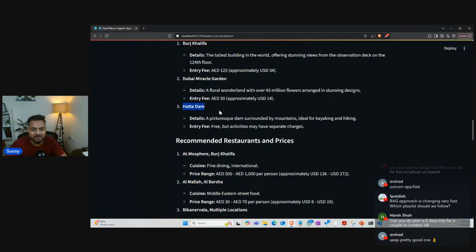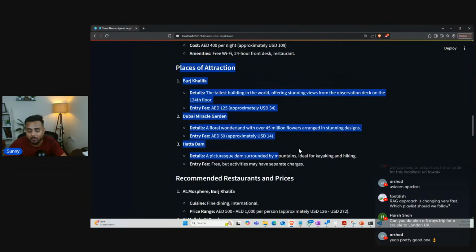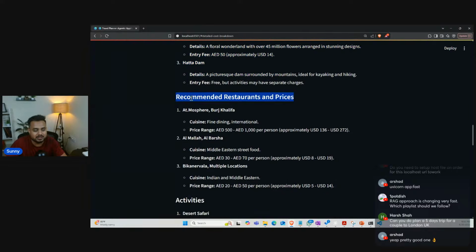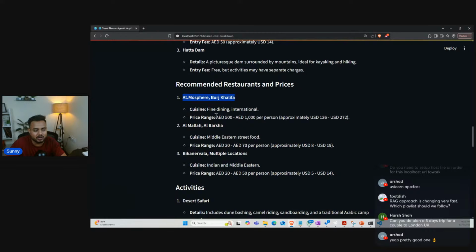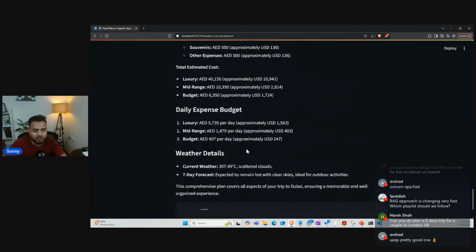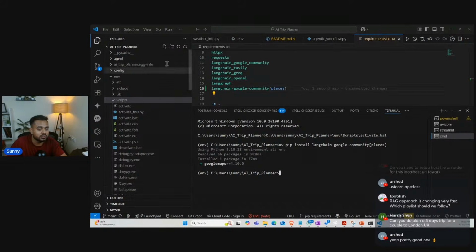And here you can see, guys, the places of attraction: Burj Khalifa, Dubai Miracle Garden, Hatta Dam. First time I'm hearing about it. Okay, it hasn't mentioned the mall and all, right? The Dubai Mall, which is the biggest mall in the world. So recommended restaurants: At.mosphere in Burj Khalifa, Al Mallah, and other information, guys.